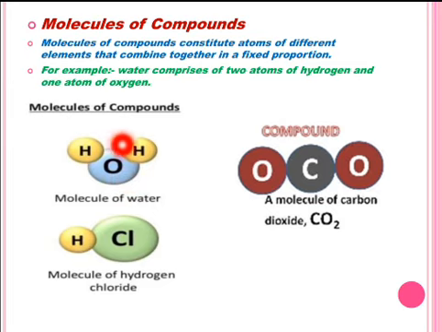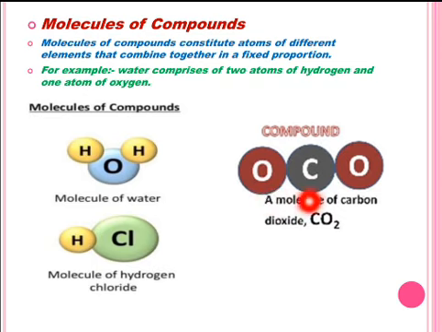So this molecule of water is made up of 2 different elements, one hydrogen and other oxygen. 2 atoms of hydrogen and 1 atom of oxygen combine chemically to form 1 molecule of water.